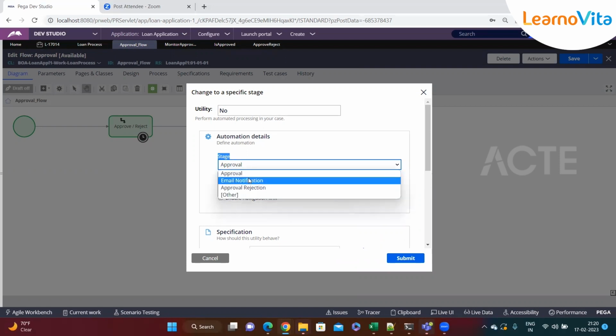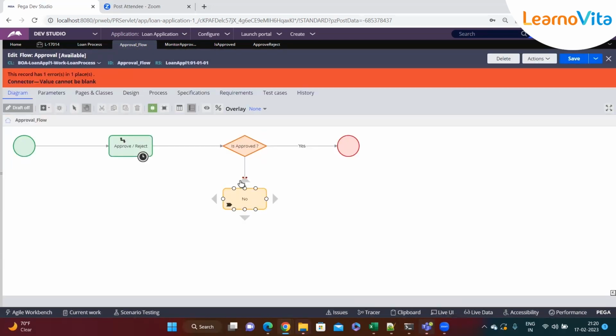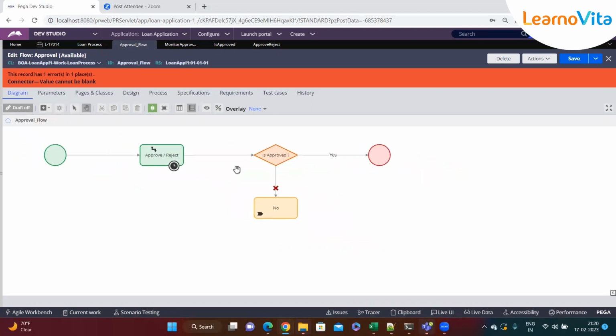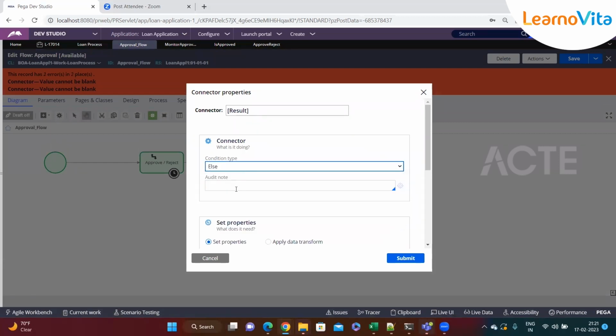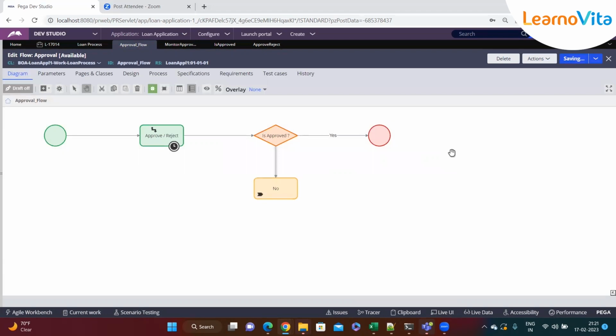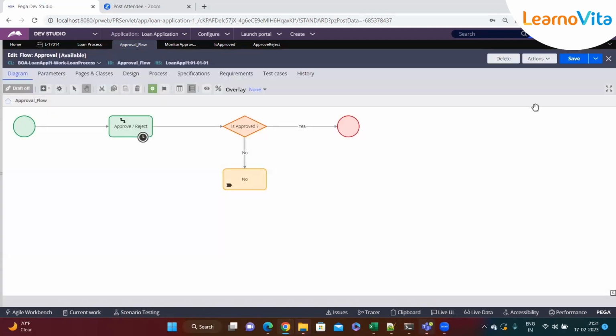So now let's say I'll say email notification, and here it is, approval or rejection. Okay, that is the page name that we have, right? And then here I'm just saying else. That's it. What I'm saying here is, this is just a label, so you can give it anything. So now what I'm saying is, is approved. How will Pega know it is approved?